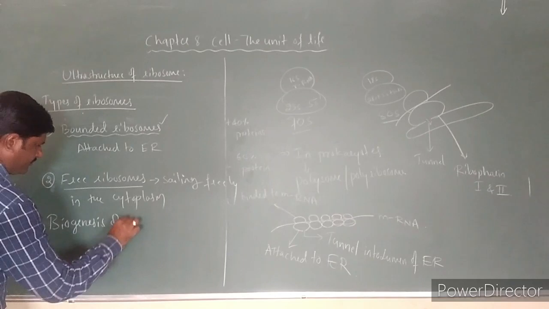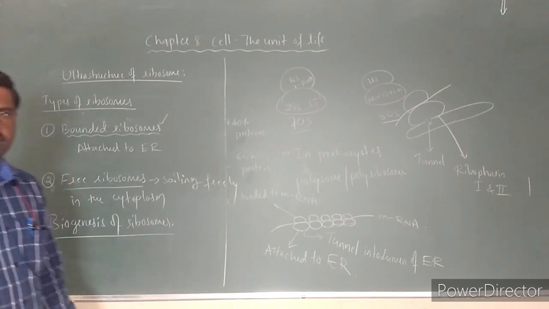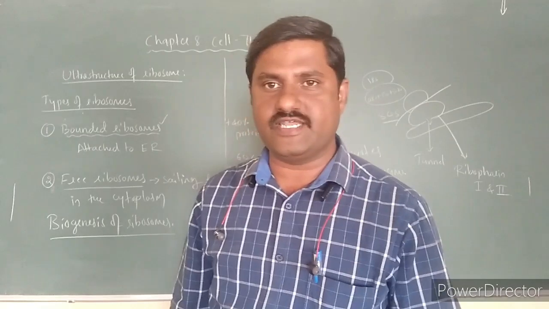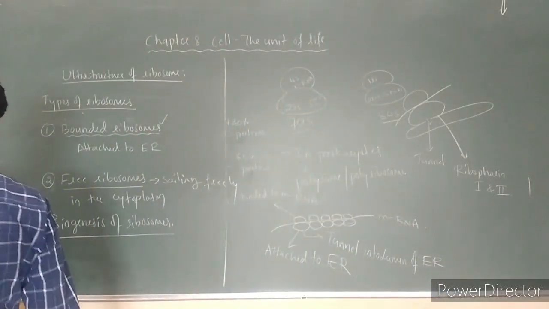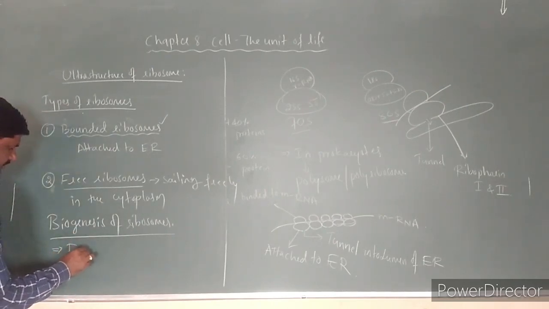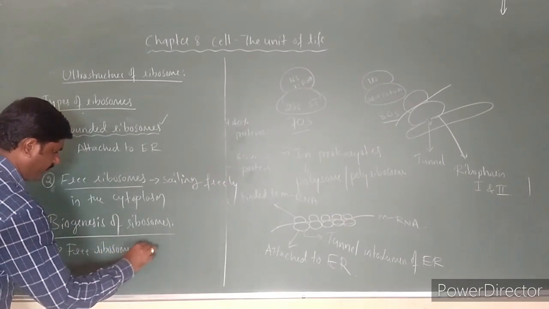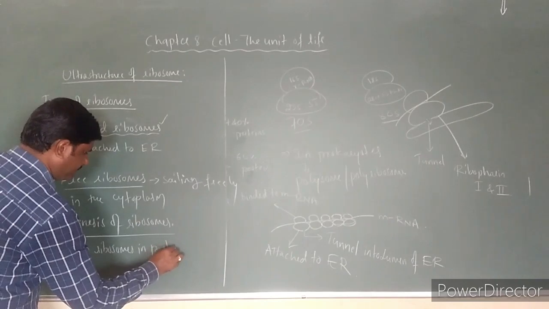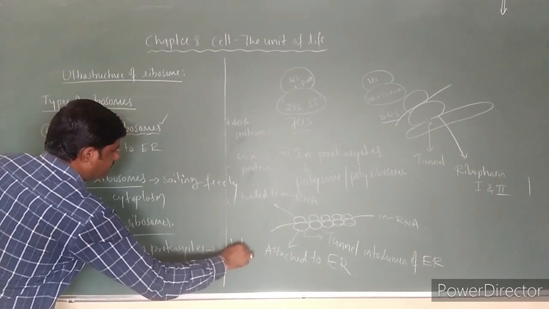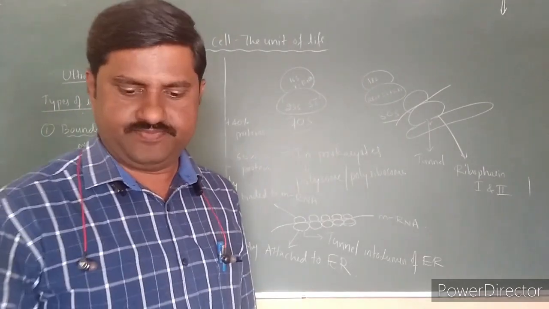Biogenesis of ribosomes. What is this biogenesis of ribosomes? That is nothing but the synthesis of ribosomes. Where does it take place? How does it take place? Let us see where it takes place now. So biogenesis of free ribosomes in prokaryotes takes place in the cytoplasm only.